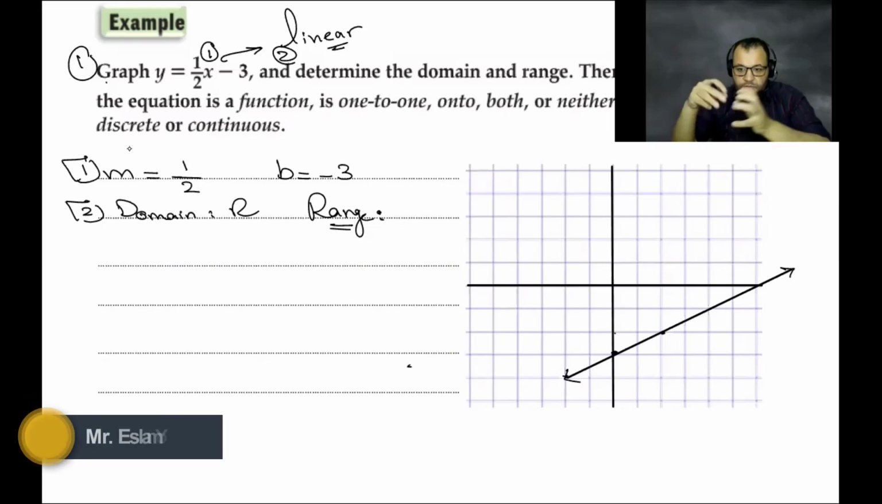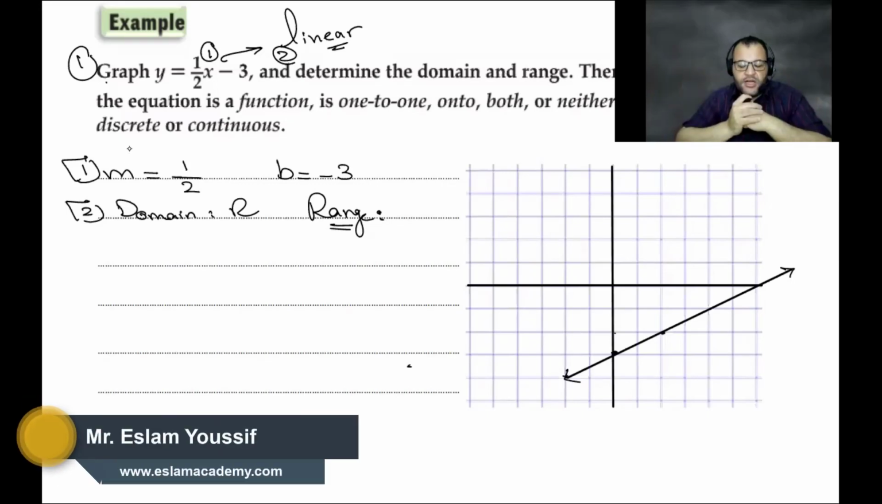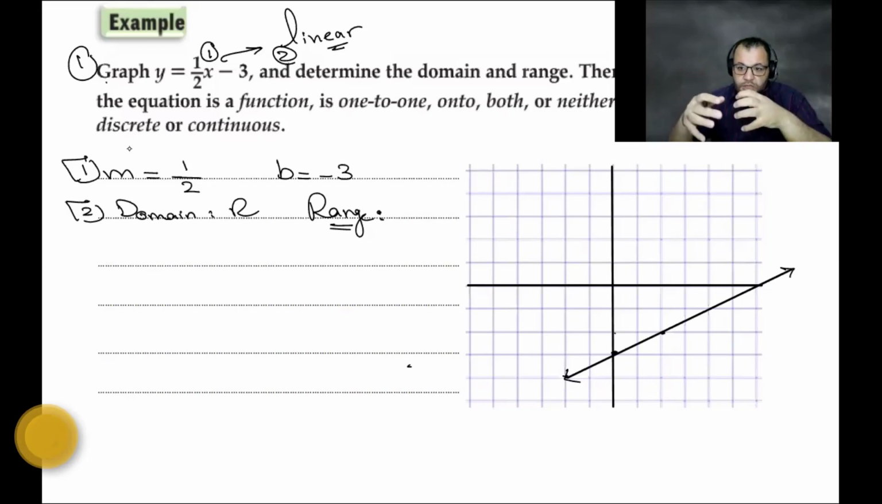What is the meaning of the range? The range is the answer that you will get from the relation. After substitution, the answer that you will get is called the range. So what is the answer that you will find?